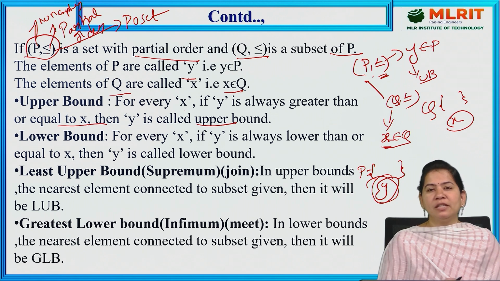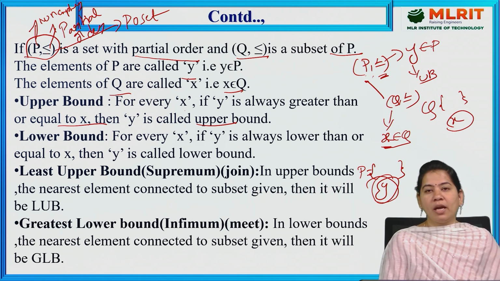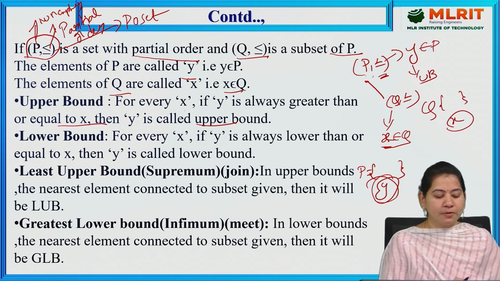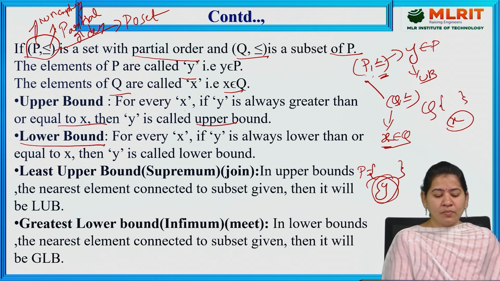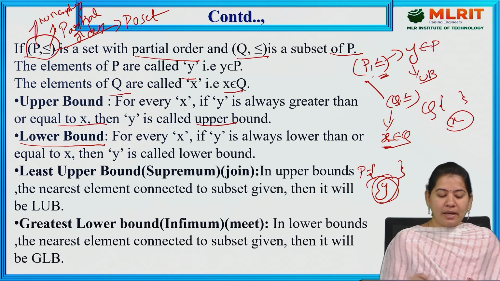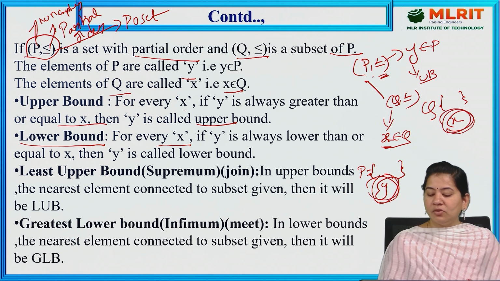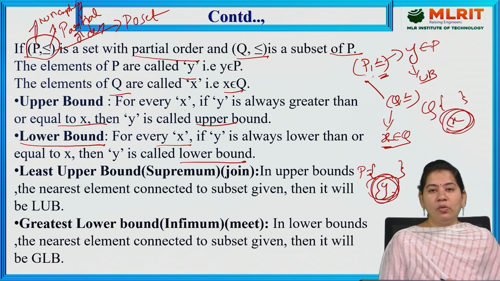Because these are somewhat different. But if you understand how to draw the Hasse diagram and if you understand how to find out the elements of a poset, it is very easy to find out upper bound, lower bound, least upper bound and greatest lower bound. Next we have lower bound also, the same thing but less than or equal to x. For every x, if y is always less than or equal to x, then y is called a lower bound.